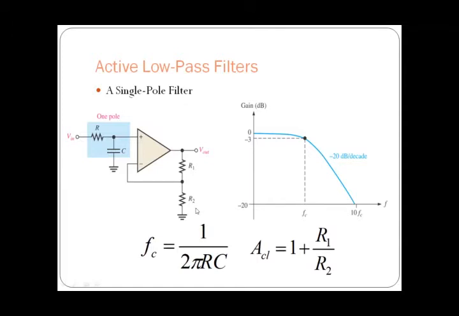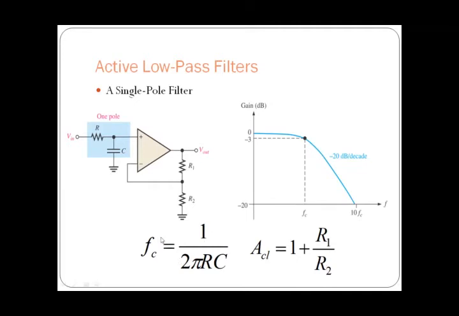So whatever it may be, ACL is equal to 1 plus the feedback resistor divided by the series resistor. If you put anything here, R1, R2 or anything, then ACL is given by 1 plus R1 divided by R2. If here it is RF, then RF divided by R2, like that.